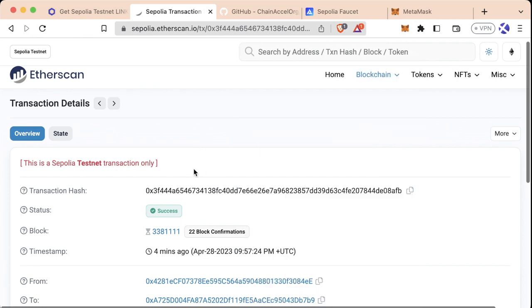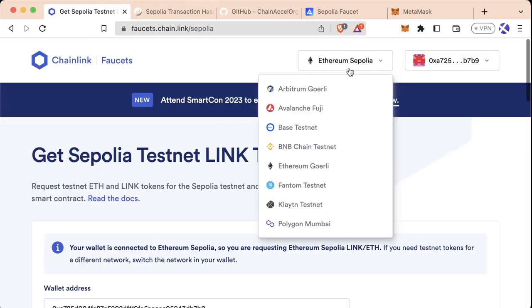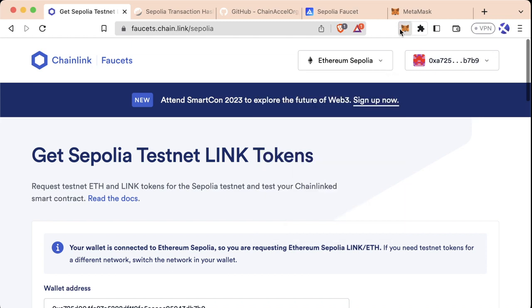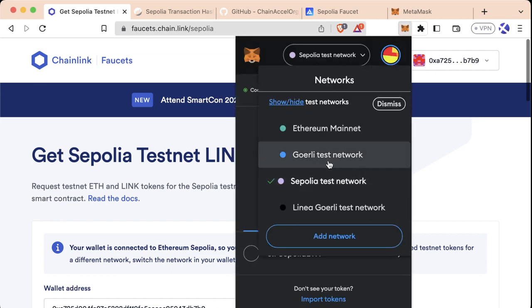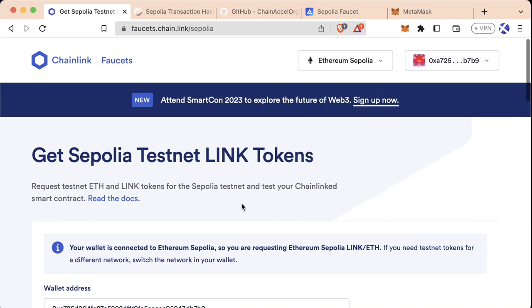If you want to practice working with a different testnet, feel free to scroll up back to the faucet, select a different testnet, and try to get testnet ETH in one of these different testnets. Just be sure to take a look at what testnets your MetaMask comes with, since some of the networks this faucet is compatible with don't come built into our MetaMask. But again, like I said, in the future, I'll teach you how to add these different networks to our MetaMask. But huge congratulations, you received your first transaction.